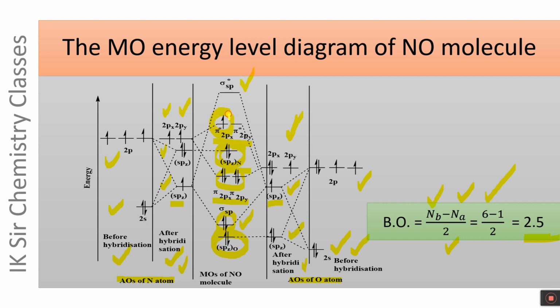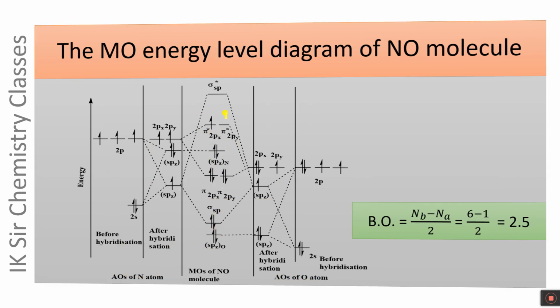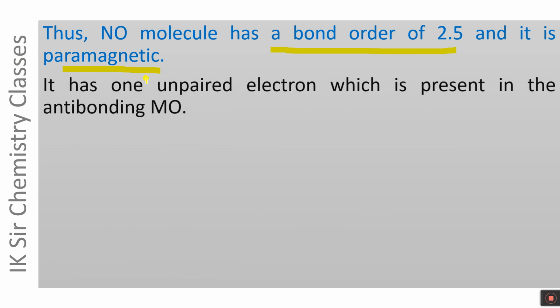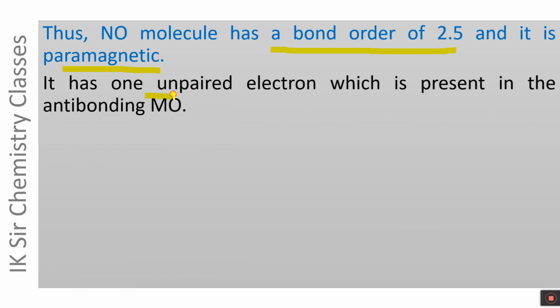There is one unpaired electron present in the anti-bonding MO. NO molecule has a bond order of 2.5 and it is paramagnetic. It has one unpaired electron which is present in the anti-bonding MO.